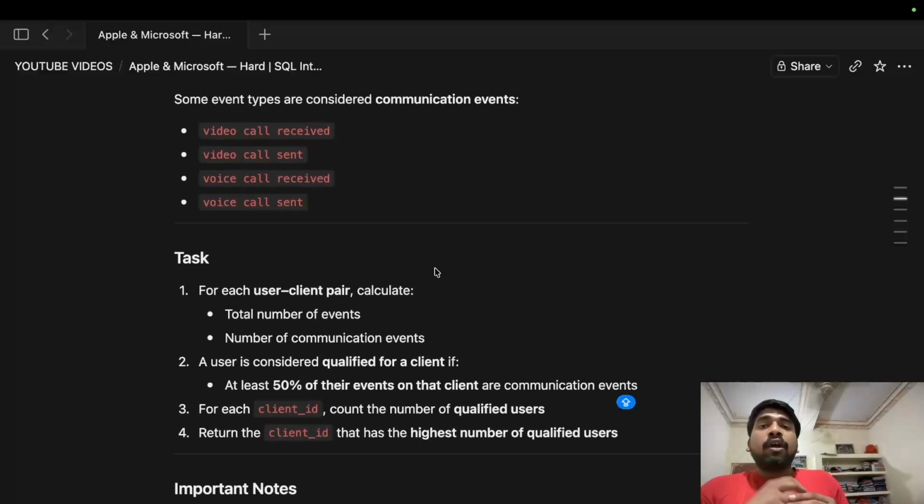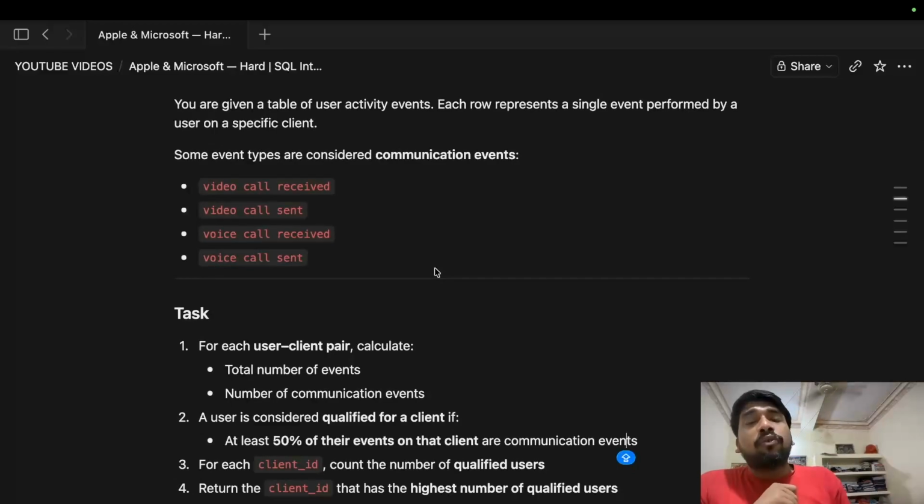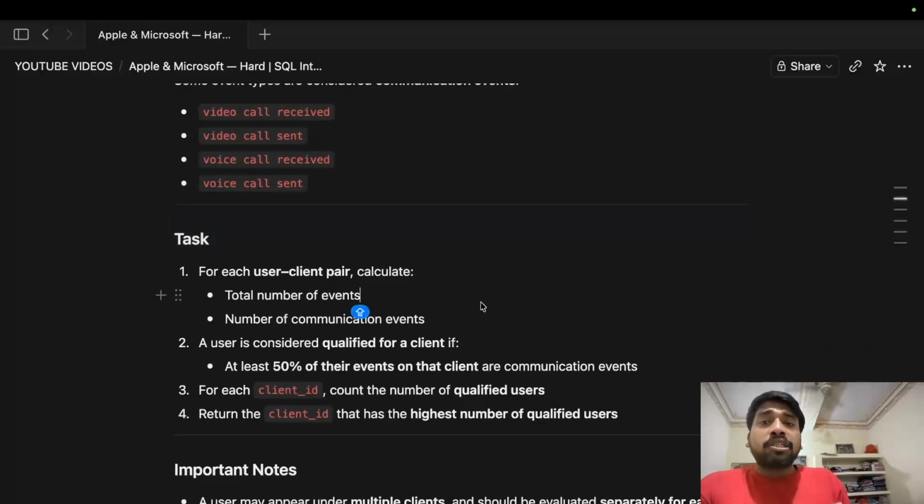So for example, if for a particular user client pair, there are four events, and out of those four, two are communication events. Communication events are those events which are any one out of these four. So if two are communication events, then that user is qualified for a client. What is the meaning of qualified? I guess we are clear with this.